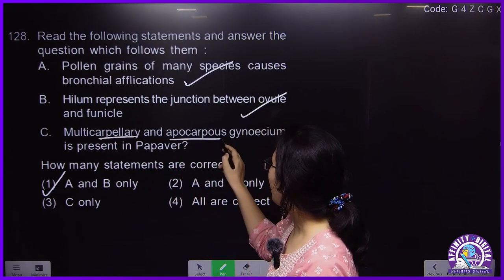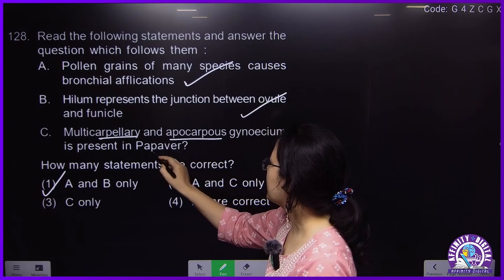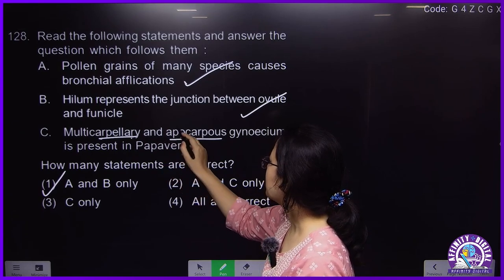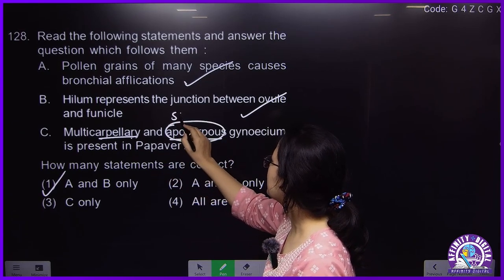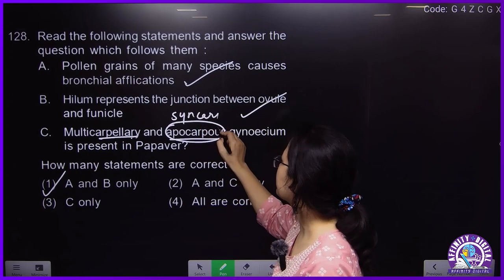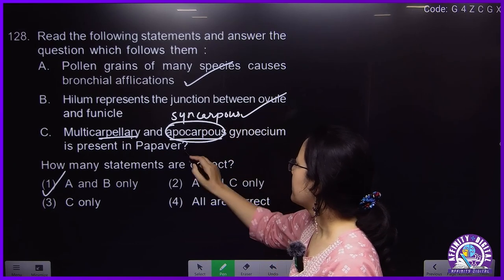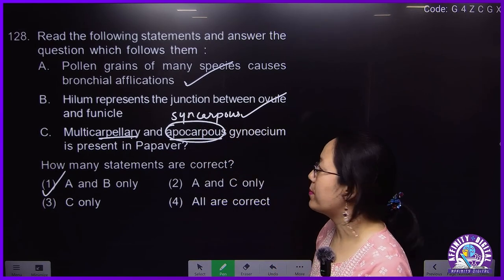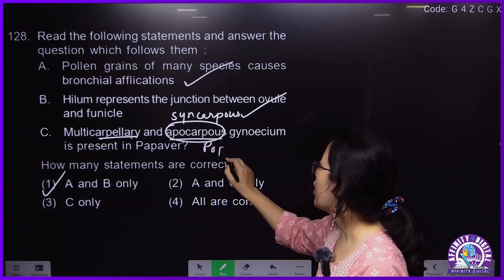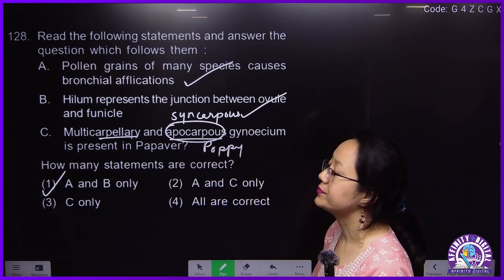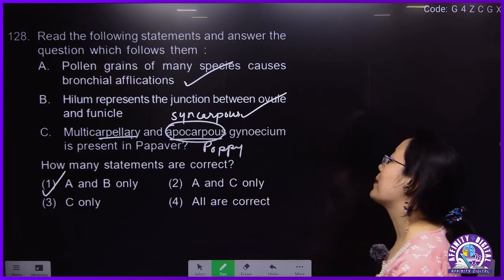Multicarpellary and apocarpous gynoecium is present in papaya. Multicarpellary, and this should not be apocarpous, it should be syncarpous. Okay, it should be syncarpous.